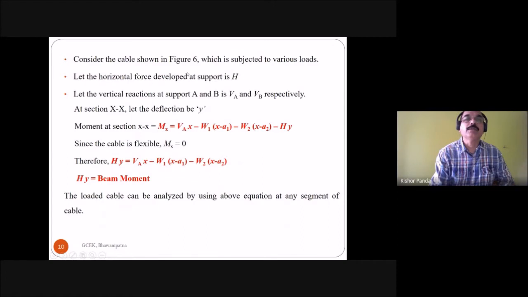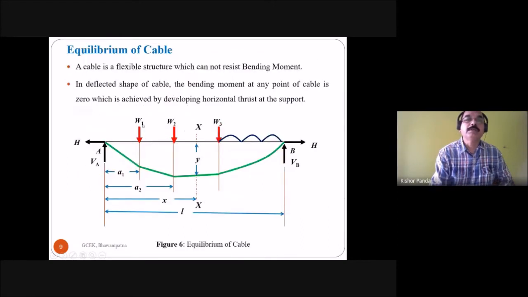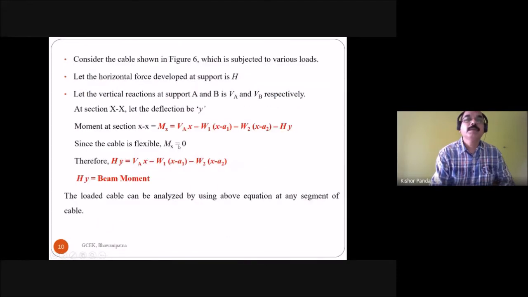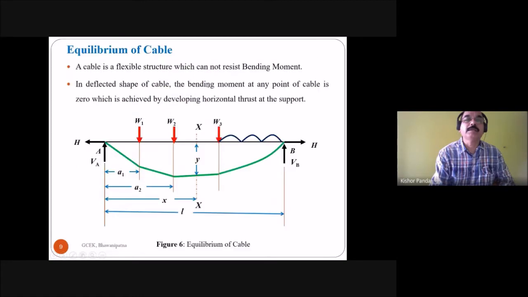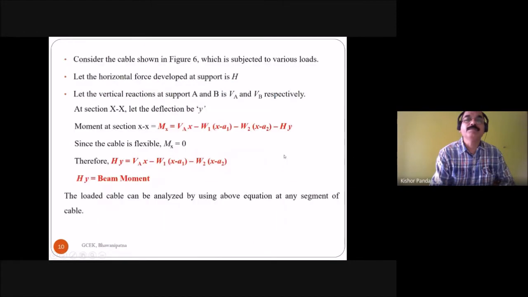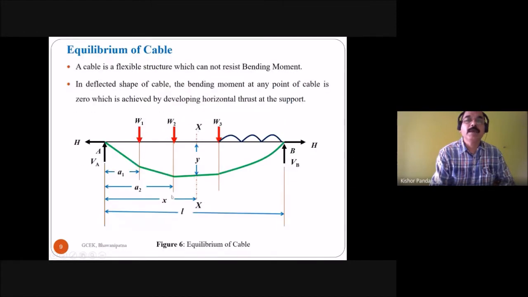Consider the cable shown in figure 6, which is subjected to various loads W1, W2, W3. Let the horizontal force developed at the support be H, and VA and VB the vertical reactions at supports A and B. Let us take one section at a distance X from the support A. The deflection at the section is Y, the vertical distance from the horizontal line to the deflected shape of the cable.